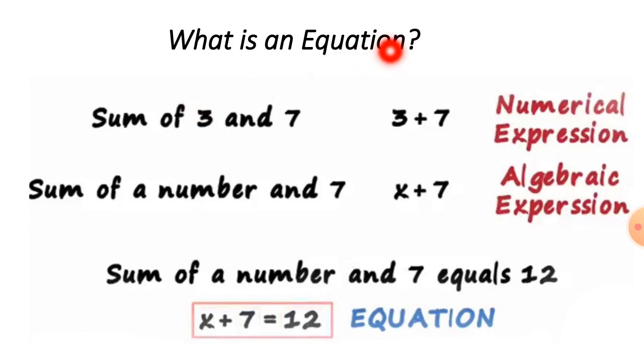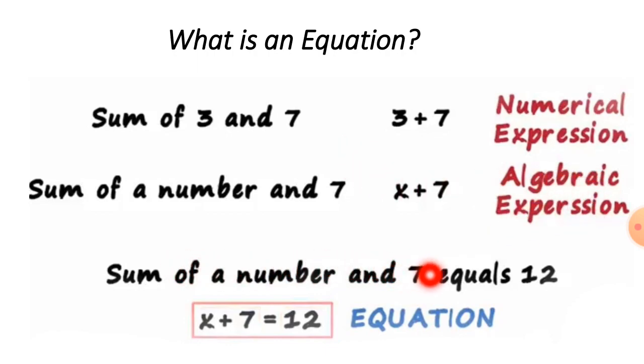What is an equation? We have done the numerical expression and algebraic expression. Now it is the turn of the equation. Sum of a number and 7 equals 12. What we get from these three? When there are two numbers, it is called a numerical expression. When a number is written with any digit, it is called an algebraic expression.